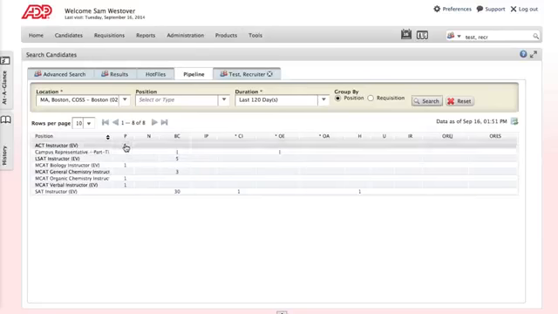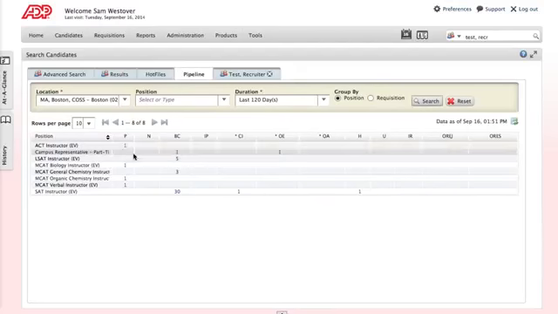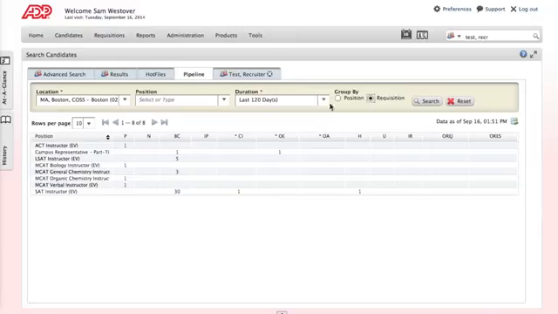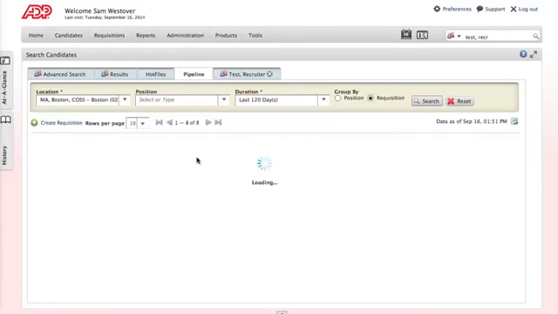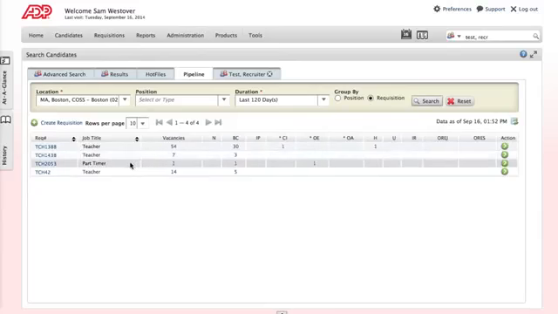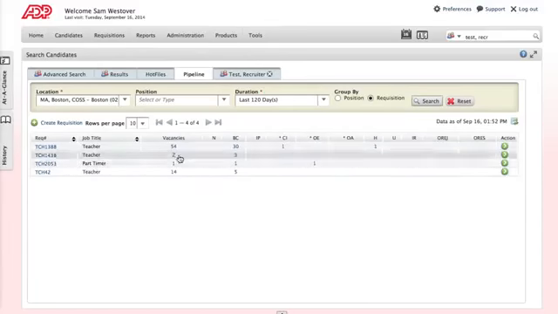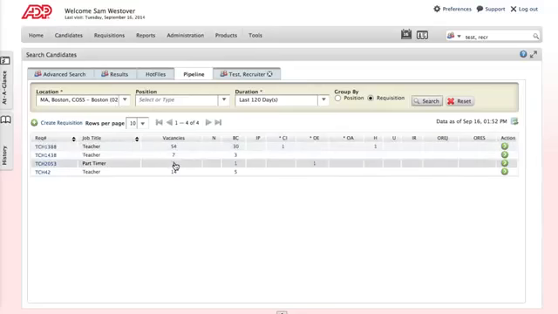These folks who are in the pool mean that they've applied to a position that wasn't currently taking applications. So it may be on hold for some reason, it may not have any openings left, and we can talk about how to increase the number of vacancies fairly easily. In fact, we can do that right now. If we group instead by requisition instead of position and do another search, this is going to show you how many vacancies are on each one of these openings, or rather positions.